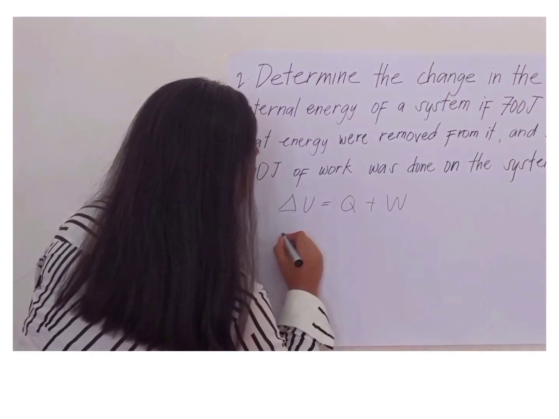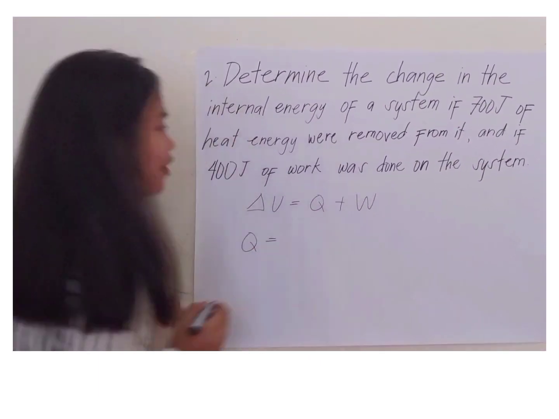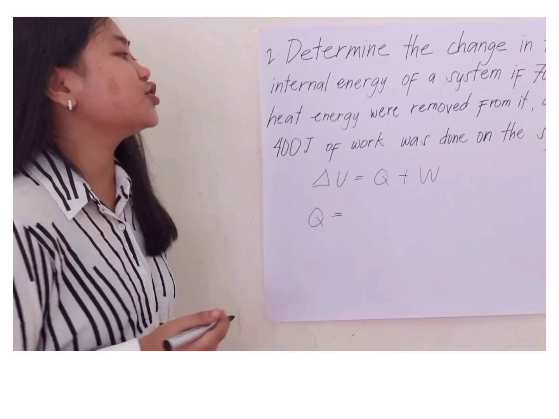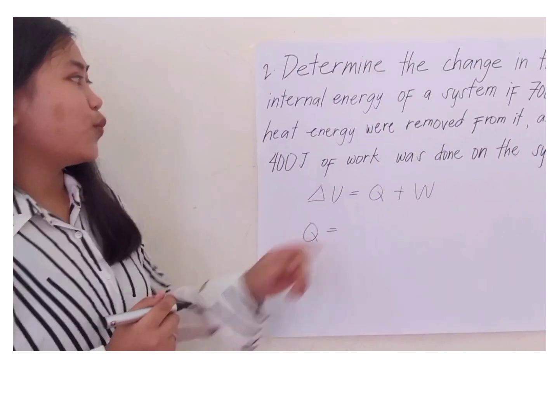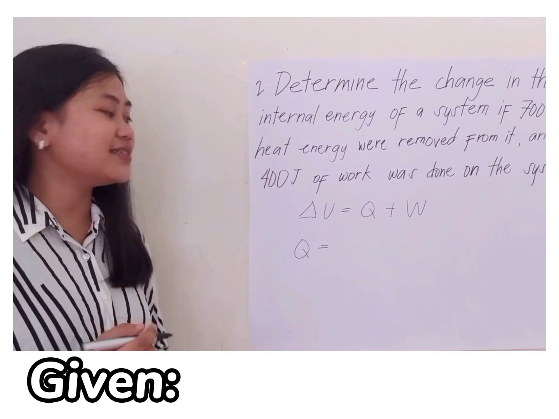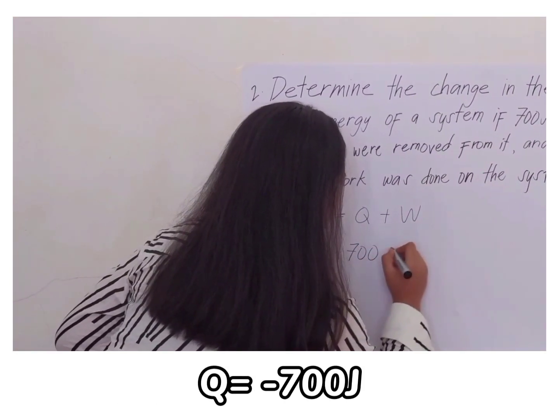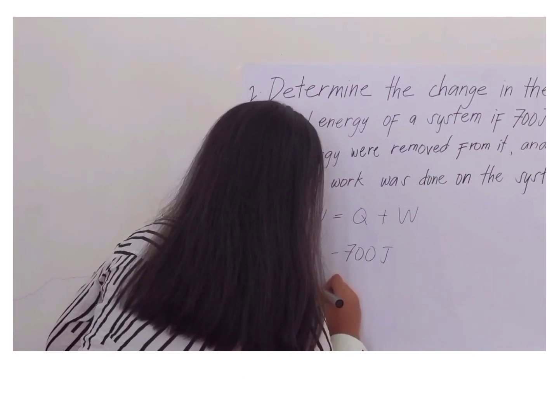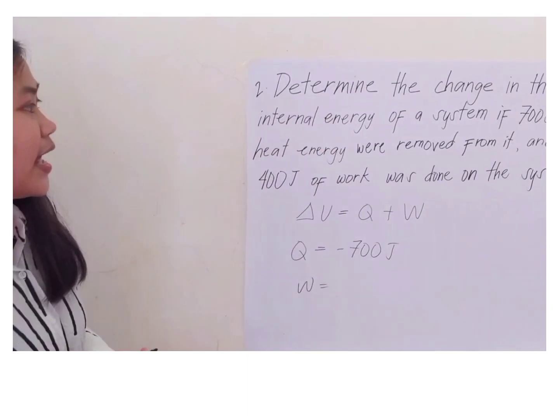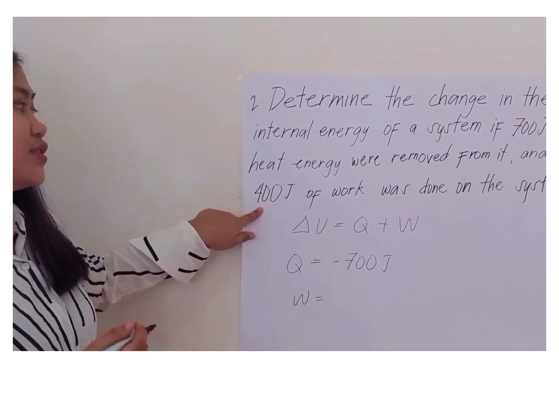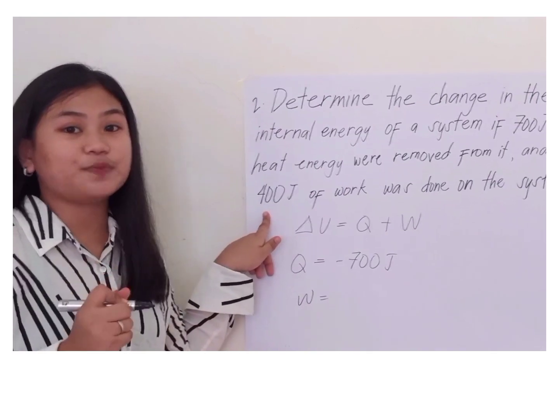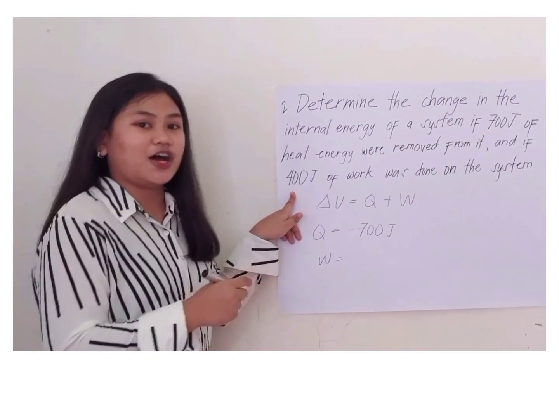So, our heat here is 700 joules which were removed from the system. It means it is negative. And the work of 400 joules was done on the system, which means the work was transferred to the system.